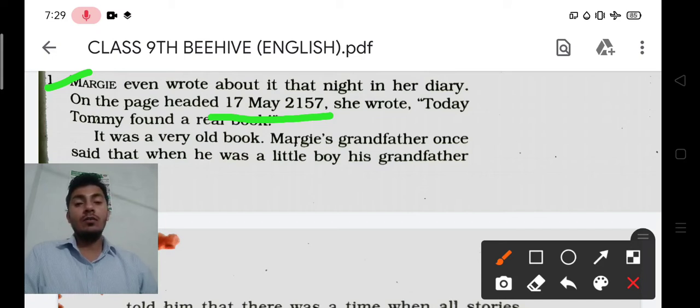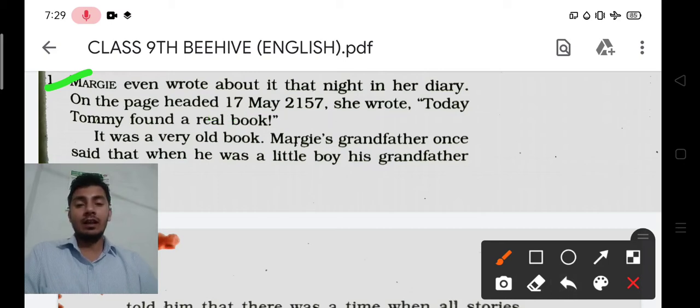So you can imagine that in those days, in 2157, the schools will not be like this. These are the kinds of things the writer wants to tell you. Margie even wrote about it that night in her diary. On the page headed 17 May 2157, she wrote, today Tommy found a real book.